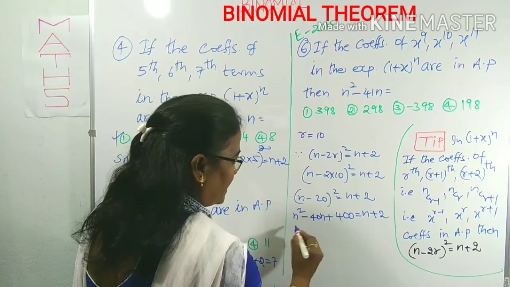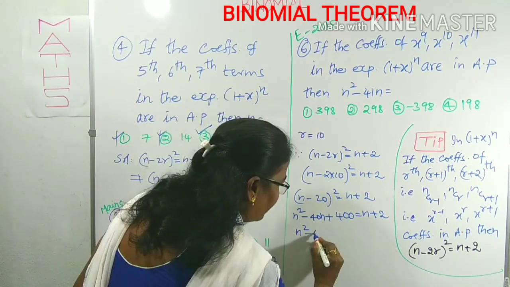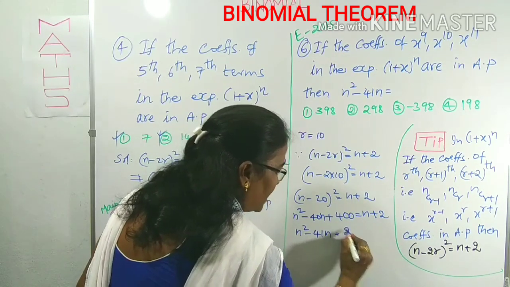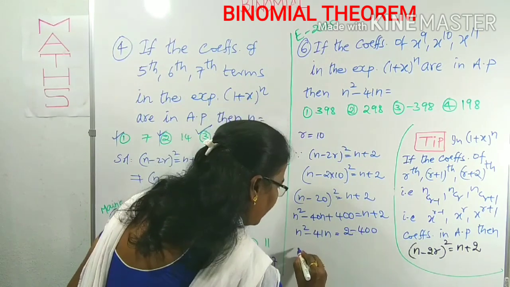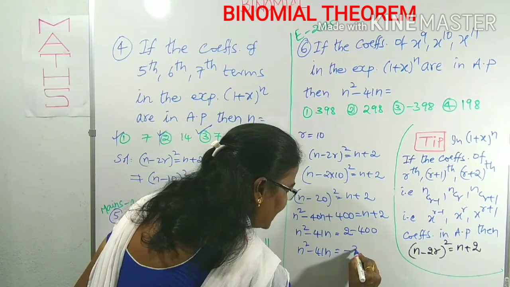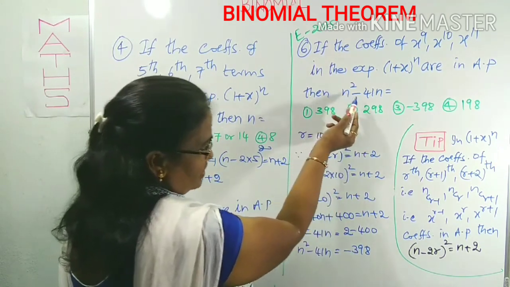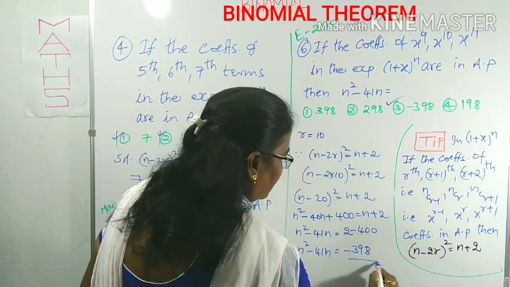By taking n to this side, this becomes n square, 40n minus n is minus 41n, is equal to, already 2 is on the right side, but taking 400 to the right side becomes minus 400. So the value of n square minus 41n is equal to minus 398. It is asking for the n square minus 41n value, that is the third option.